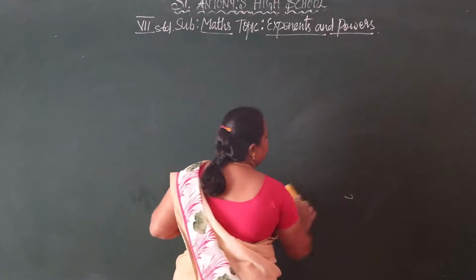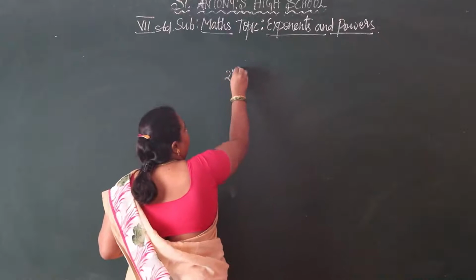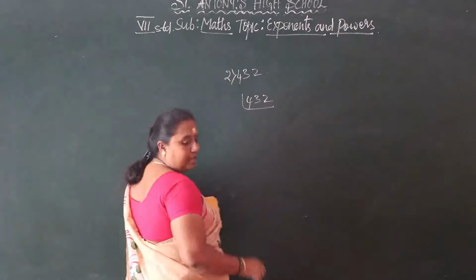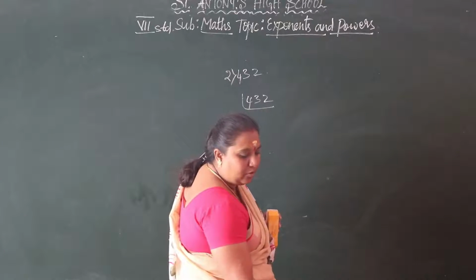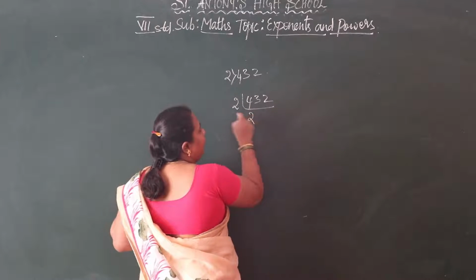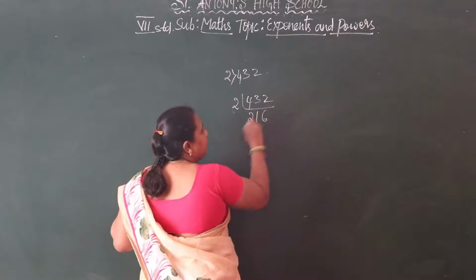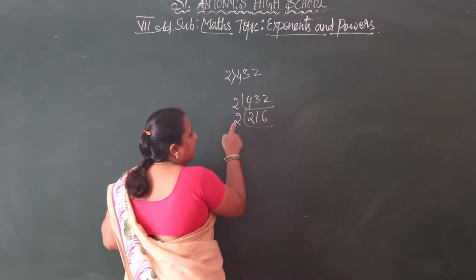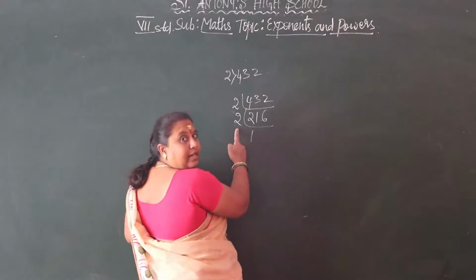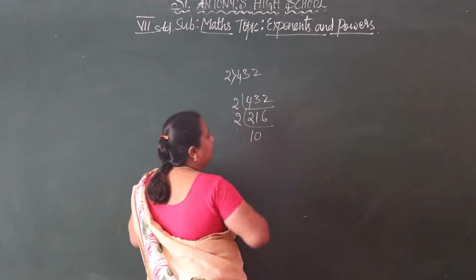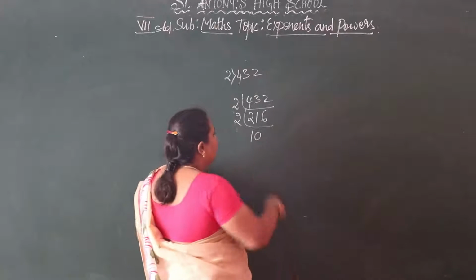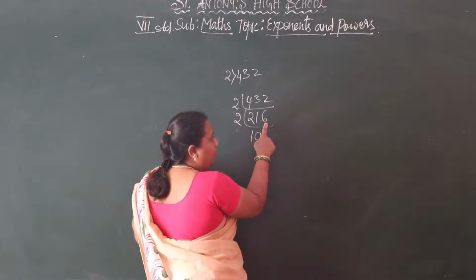432. So this also we have to take the LCM. It is given in your textbook. We are taking 2. 2 2s are 4. Then 2 1s are 2. 2 6s are 12. Again we are taking 2. 2 1s are 2. So 1 is not coming in the 2 table, is it right? So we have to write 0 here. Then we give this 1 to the other number.